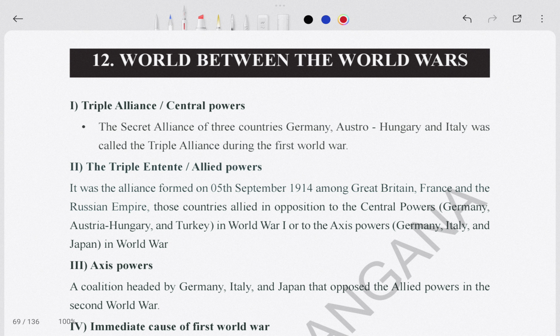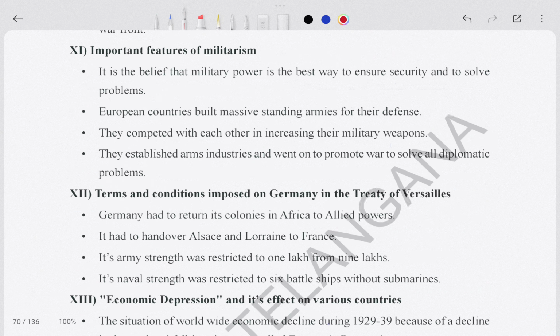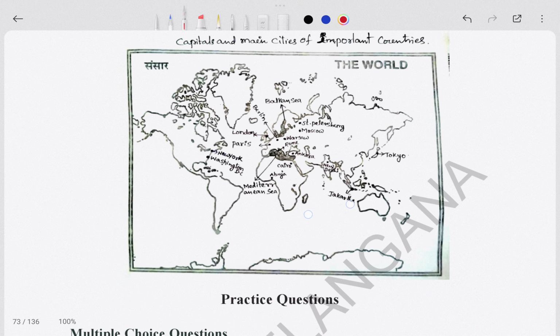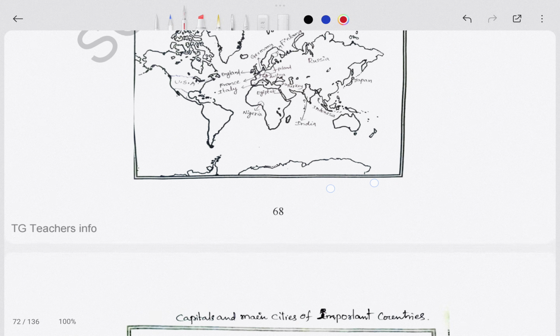Telangana State Board Social Studies, Chapter 12, World Between the World Wars. In this chapter, I'm going to talk about all the important and repeating questions from previous years. So let's see this one here. This is a notes, and I don't think you will need the notes, but definitely I will upload. Actually, these two maps are given.